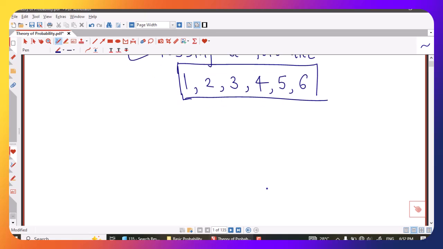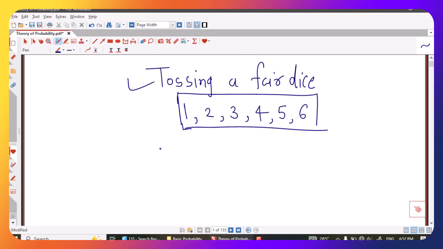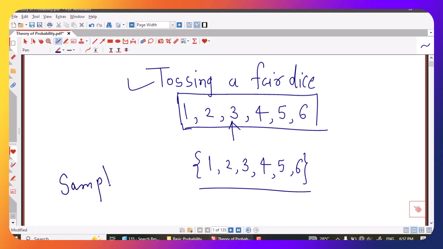Now, once we understand the random experiment, then we can understand the definition of sample space. Sample space means if we are writing all possible results of a random experiment, then we obtain one set. So this set, which is the set of all possible outcomes of a random experiment, is known as sample space of the random experiment. So sample space for this random experiment is the set which contains these 1, 2, 3, 4, 5 and 6 numbers.